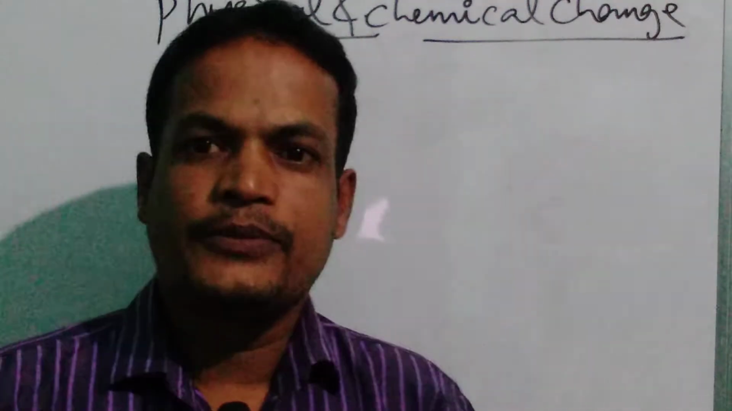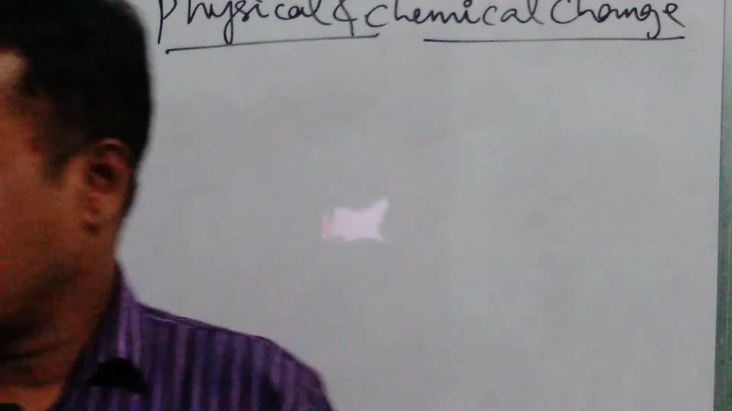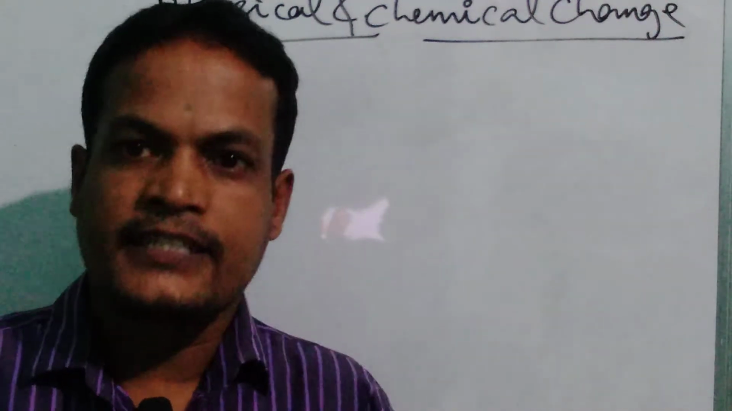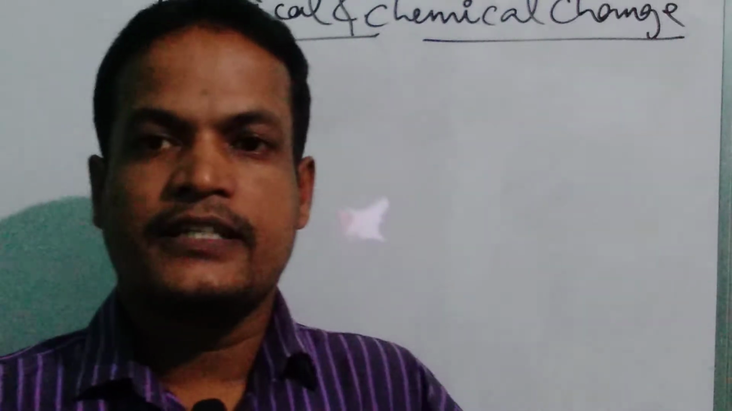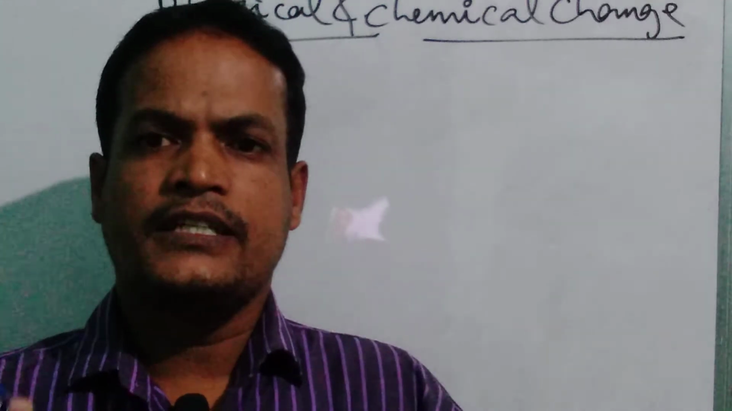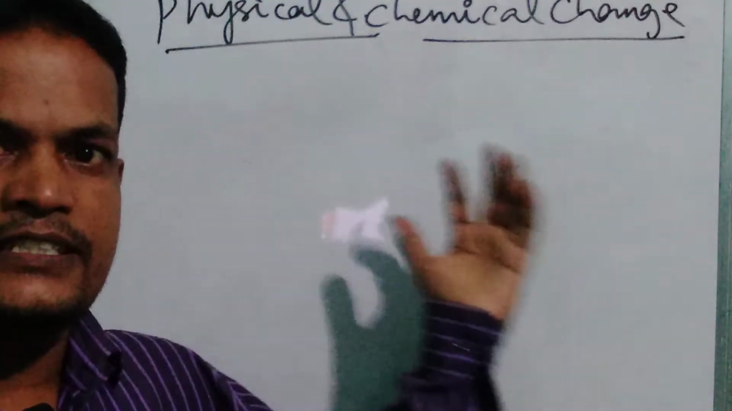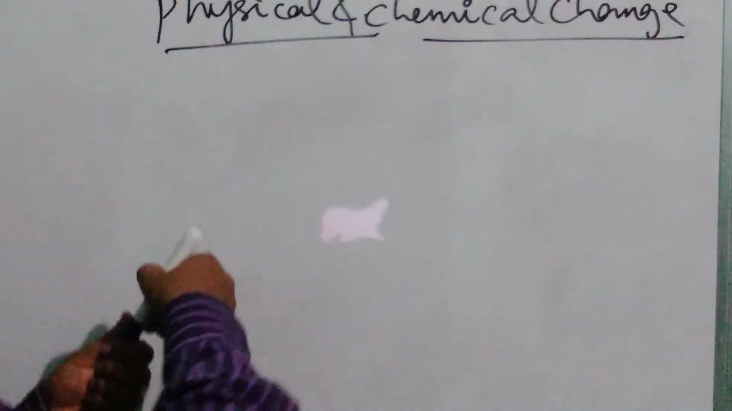Good morning, children. Today we are going to discuss the physical change and chemical change of class 7. So, a very interesting chapter. We know that already this chapter is taught in class 6 in the form of reversible and irreversible changes. Now the name is changed to just physical and chemical changes, as we have already known.